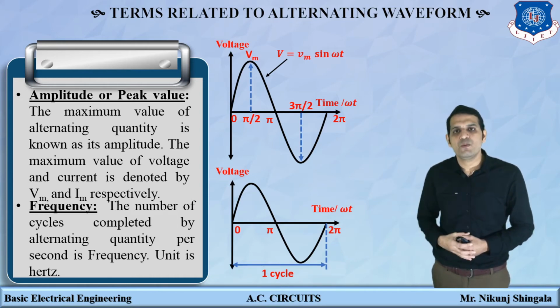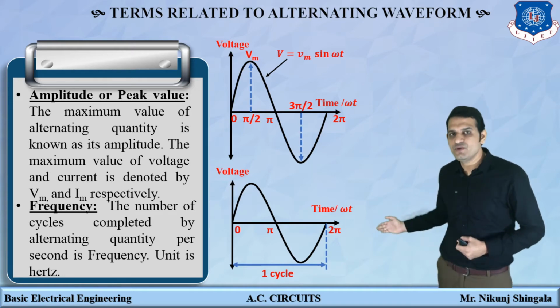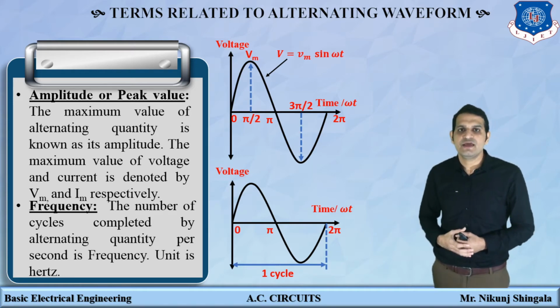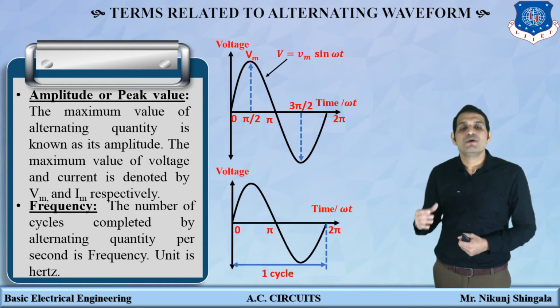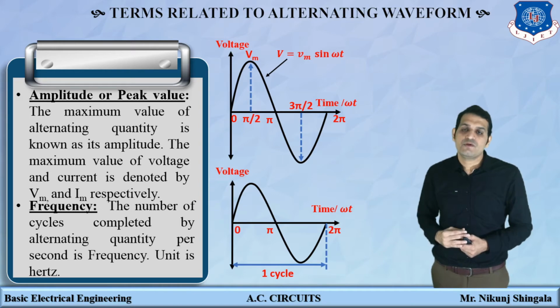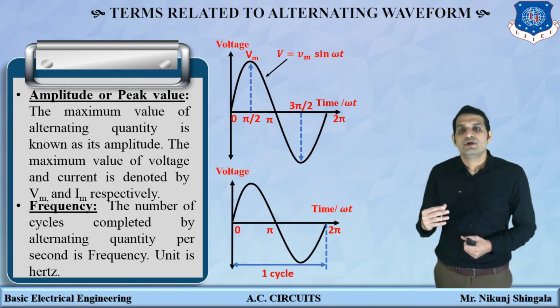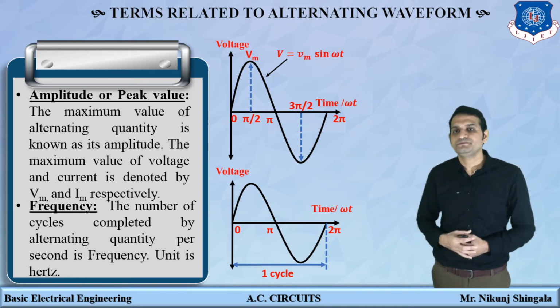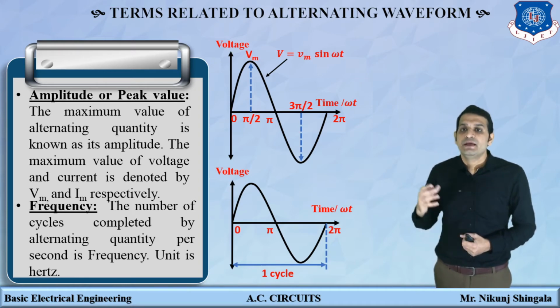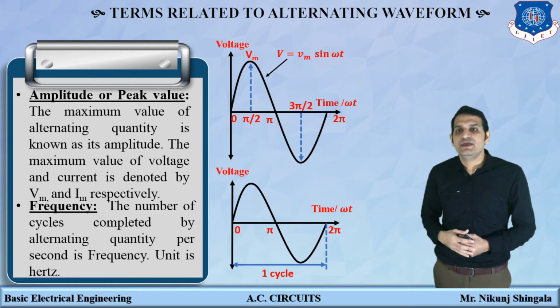Unit of frequency is what? Hertz. So here you can see again one graph is there which is voltage versus time graph or omega t graph. So number of cycles completed by an alternating quantity is frequency. Suppose if frequency of a signal is 20 hertz, what does it mean? It means that in that quantity 20 cycles are completed in 1 second.